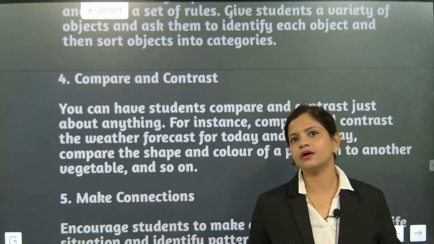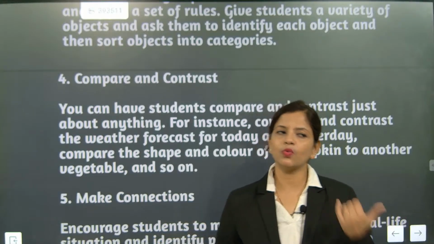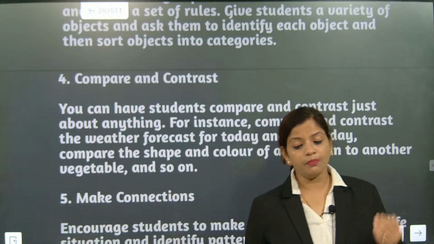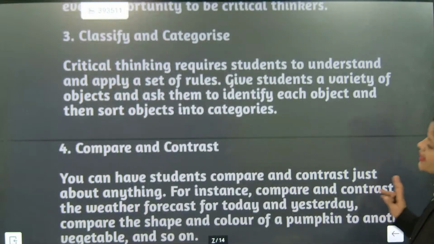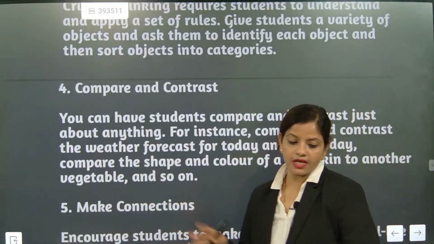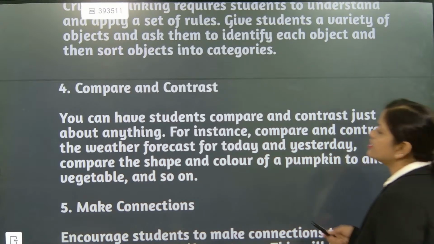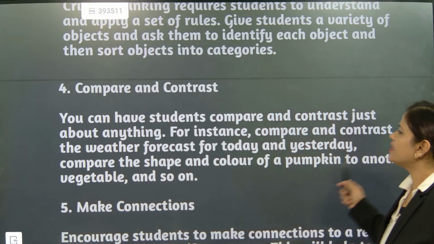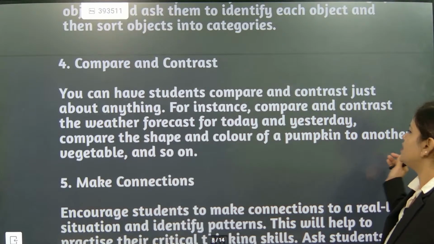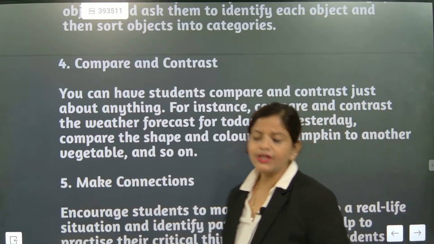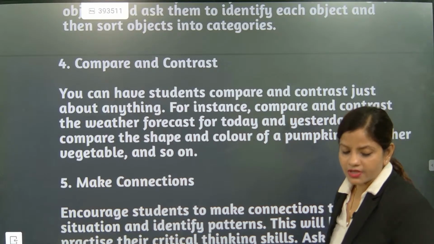Compared means both are cubic. In comparison you find similarity, that okay, both are cubic but one is red color, one is orange color. So you compared also and you contrasted also. I hope you might have understood. So classify and categorize, compare and contrast, they are part of it. So we can have students compare and contrast just about anything. For instance, compare and contrast the weather forecast for today and yesterday. Compare the shape and color of a pumpkin to another vegetable and so on. So yes, I took a cube, they talked about a pumpkin, but definitely there is comparison and contrast work going on.